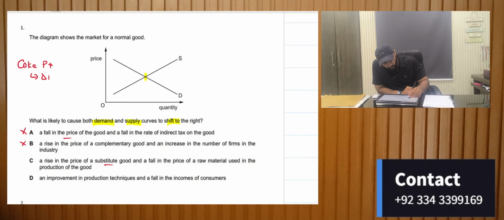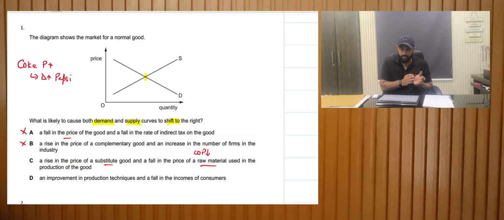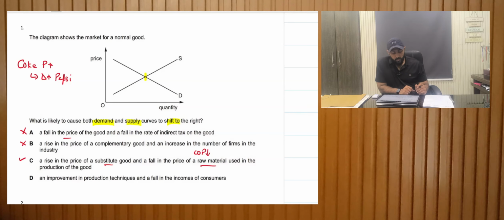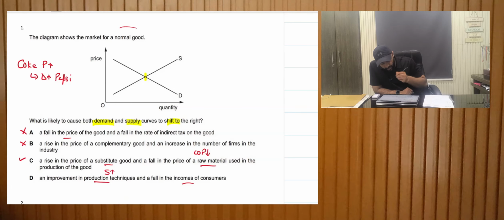And a fall in the price of raw material. If the prices of raw material decrease, the cost of production would decrease and the profits would increase, hence the supply would also increase. So this is the right answer. The next point is the improvement in production techniques. This would increase the supply. And a fall in incomes of consumers. If it's a normal good and incomes of consumers are falling, this means that the demand would also decrease. So the answer is B.